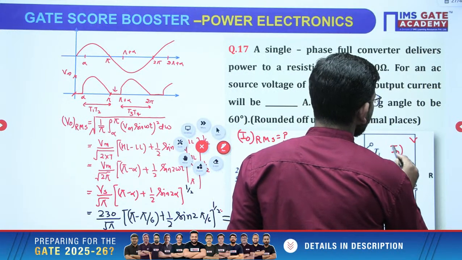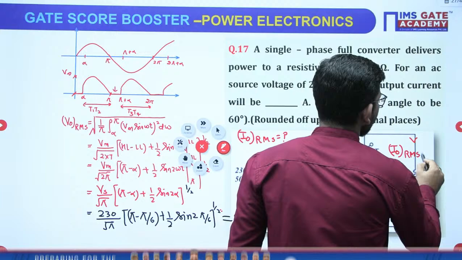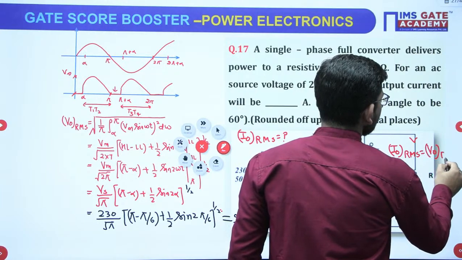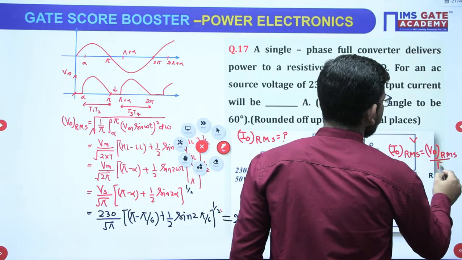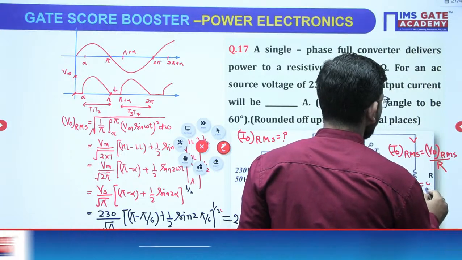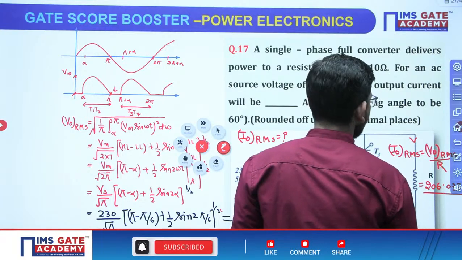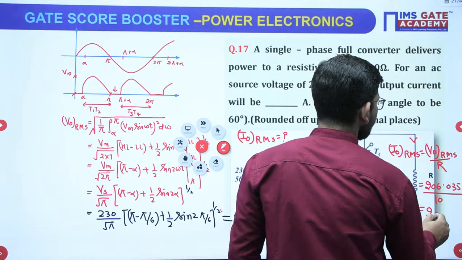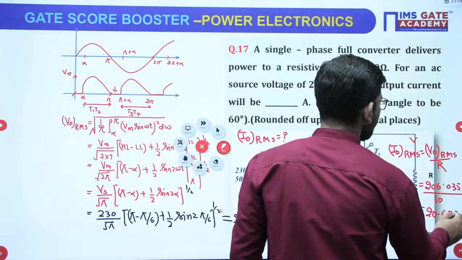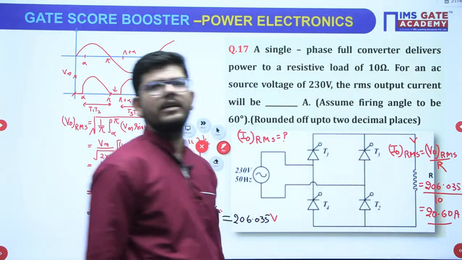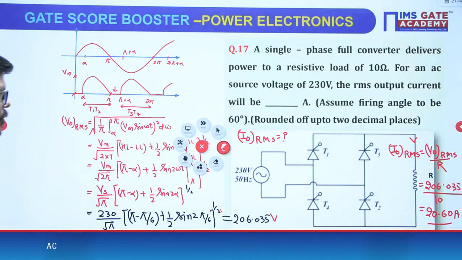Output RMS current will be simply output RMS voltage divided by the resistance. So the voltage you are getting is 206.035, the resistance value is given as 10, so you will get 20.60 ampere as the current, correct? This is how you will be solving it.